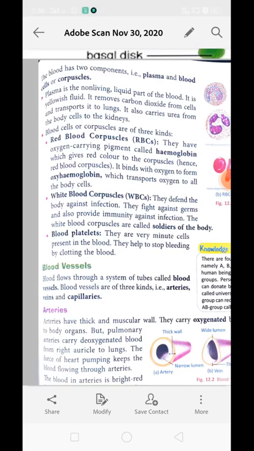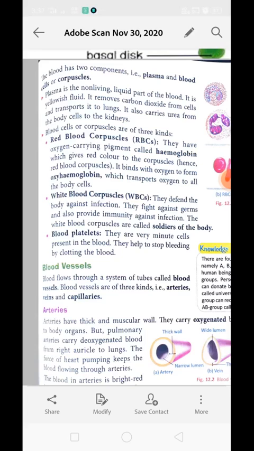It has a slightly pale yellow color and it dissolves all the waste material inside it. The carbon dioxide is also dissolved in plasma. Blood cells are not responsible for carrying other substances. Only RBC is responsible for carrying oxygen, but the rest of the substances are dissolved in plasma, which gets transported from one place to another. Plasma collects all the waste material from body cells and passes it to the kidney so that it can get filtered out.